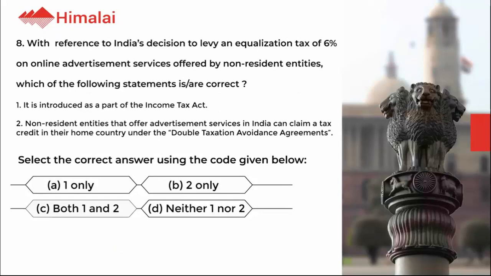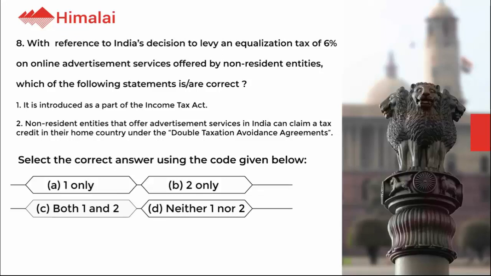Question number 8. With reference to India's decision to levy an equalization tax of 6% on online advertisement services offered by non-resident entities, which of the following statements are correct? 1. It is introduced as a part of the Income Tax Act. 2. Non-resident entities that offer advertisement services in India can claim a tax credit in their home country under the double taxation avoidance agreements.